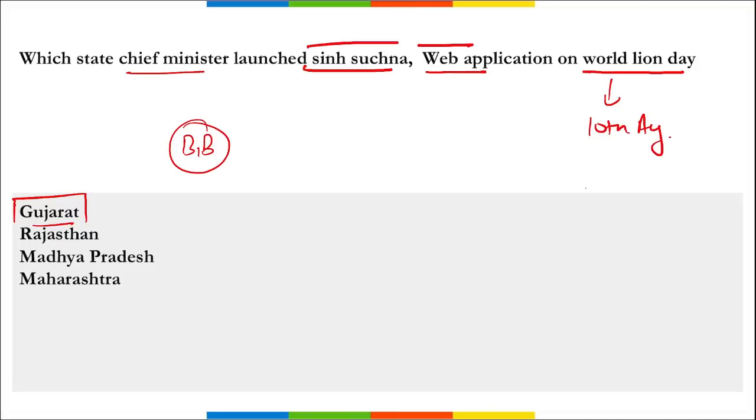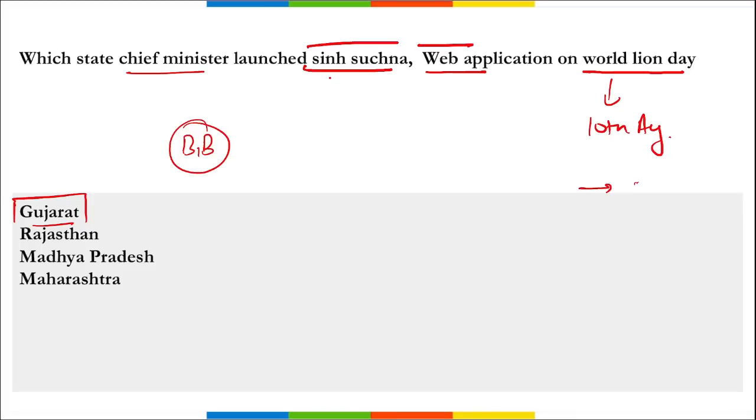I repeat, in order to protect against human-animal conflict and in order to map the movement of lions in the area, this mobile application was launched. If you saw the news recently, a day or two back, a cheetah was also killed because of an accident. That cheetah was hit by a car, because of which it died.